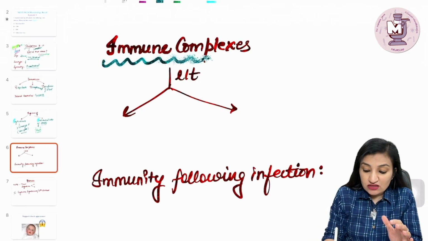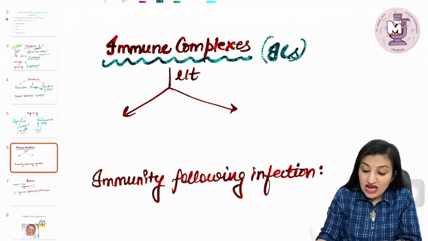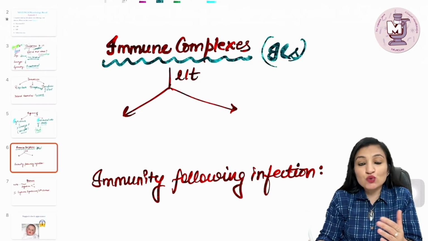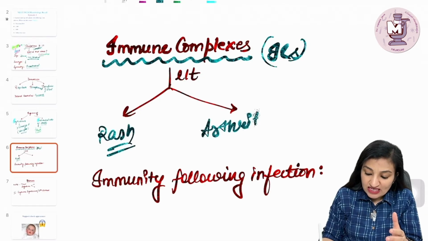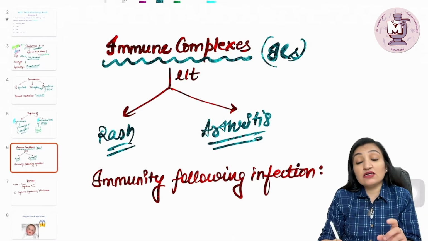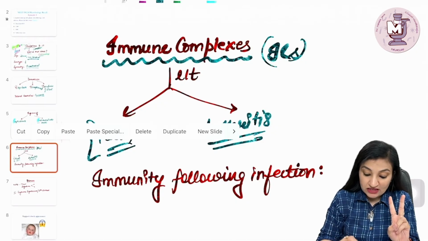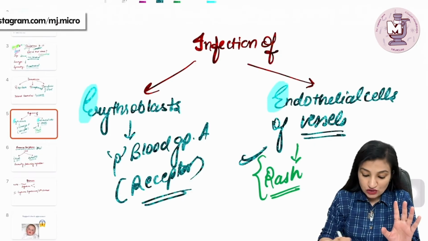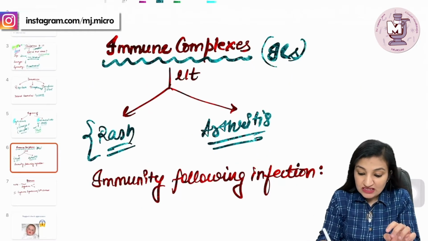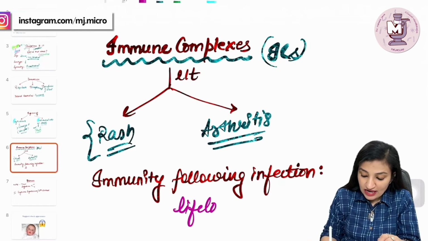Another important thing to be remembered about this virus is that once infection occurs and antibodies are produced, those antibodies will attach to the viral particles, forming immune complexes. And these immune complexes also lead to rash and arthritis. So as far as pathogenesis of rash is concerned, remember two important reasons. One is the formation of immune complexes, and the other reason is, as I said, infection of the endothelial cells of the blood vessels. Please remember, immunity following infection is said to be lifelong.